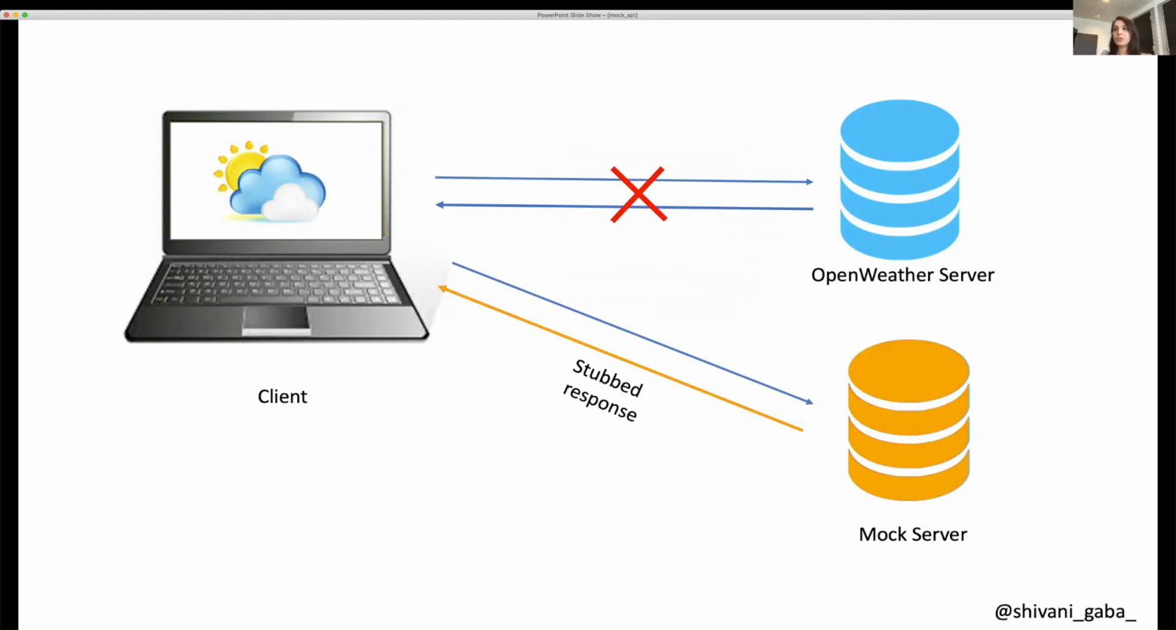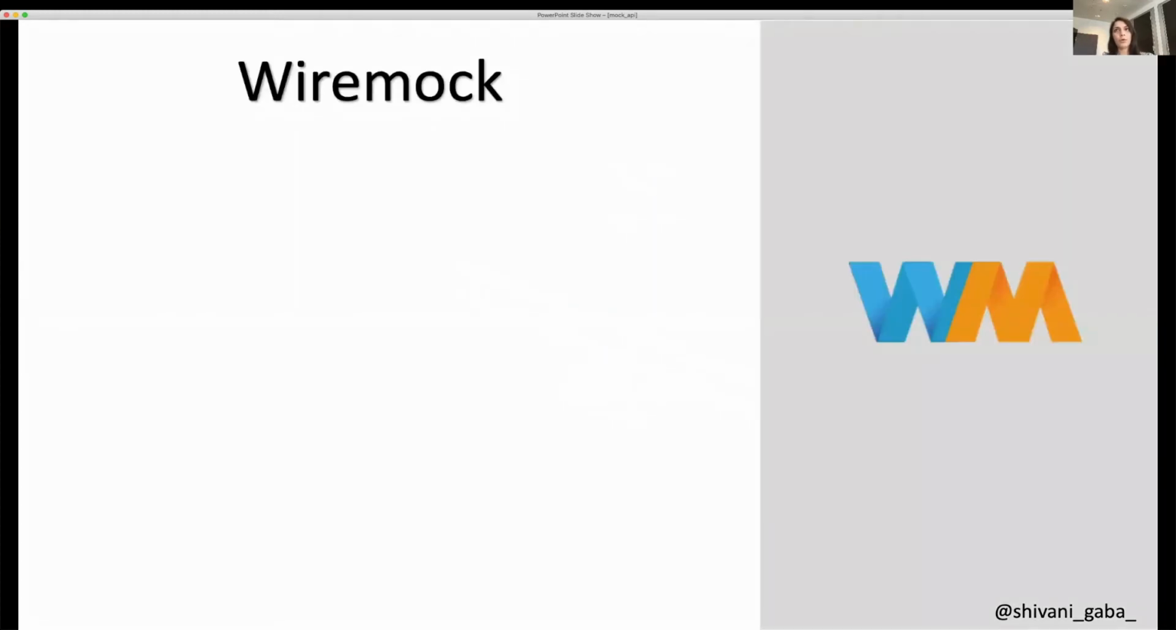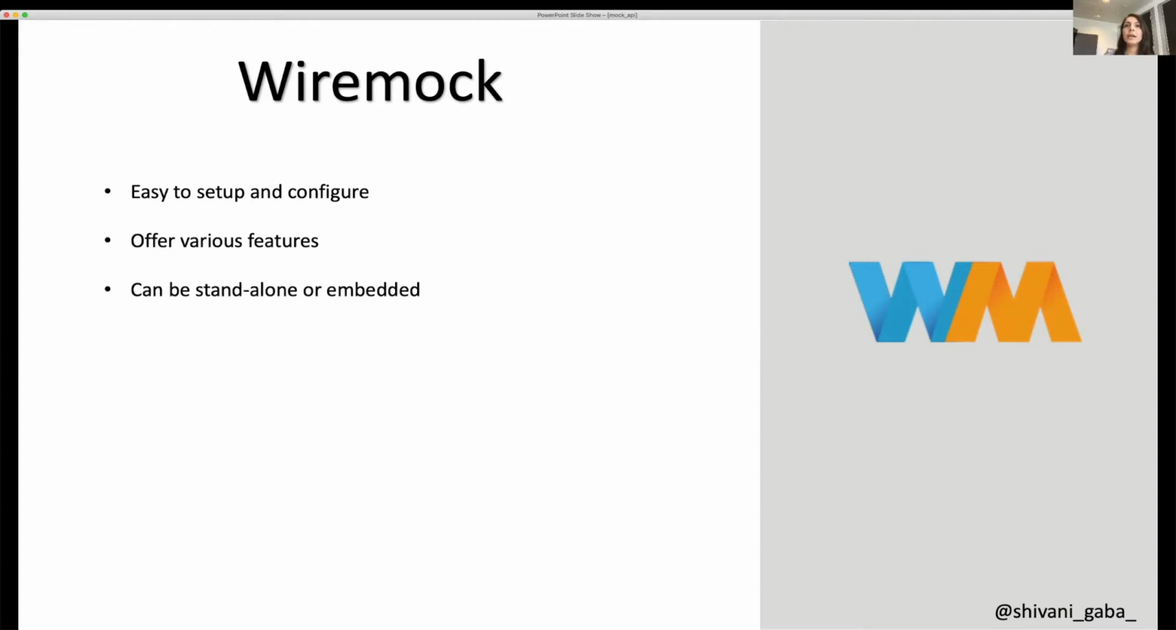To create the mock server and the stubbed response, we will use a tool called Wiremock. Why we chose Wiremock is because it's very easy to set up and configure, which we'll just see in a while. It has various features to offer. We'll explore some of them. It can be standalone or embedded. I'll explore majorly the standalone version. And it has very active community support, so you are never stuck anywhere. You always have support from the community to rescue you.